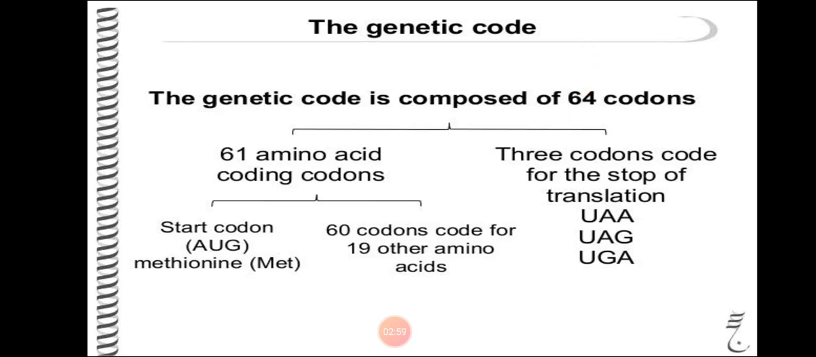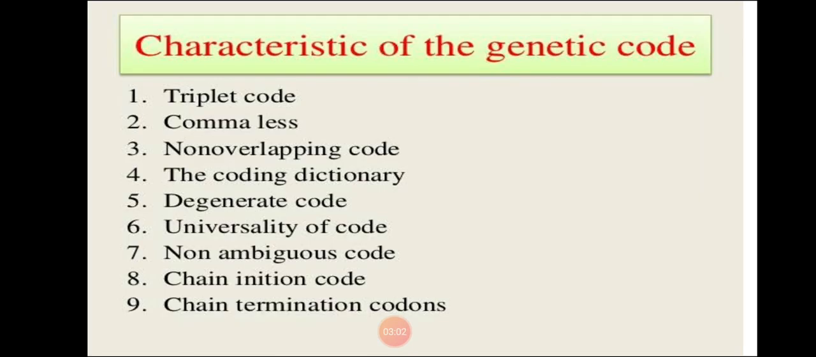Let us start with the characteristics of the genetic code. There are some characteristics that we are going to study today. First characteristic is that it is a triplet code. Genetic code is commaless. Genetic code is non-overlapping. Genetic code is a dictionary. It is a degenerate code. It is universal. Genetic code is non-ambiguous. Genetic code shows an initiation codon. It shows a termination codon. These are the characteristics of the genetic code. Each property of the genetic code we are going to study in detail.